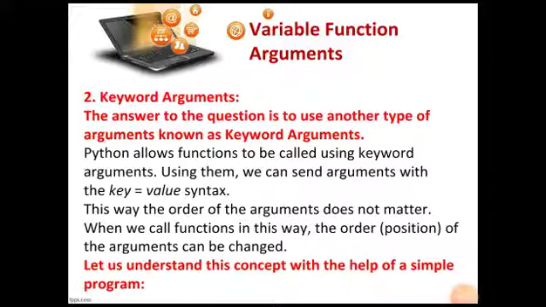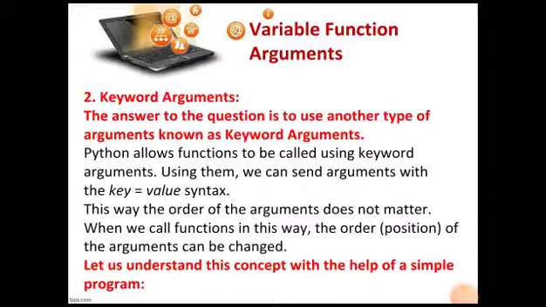So what is the advantage? This way the order of the arguments does not matter. If in the function definition we have specified name as the first parameter and msg as the second parameter, and we want to change the order, passing the msg value first and the name second, how can we do that? We can do that by using keyword arguments. By using keyword arguments we will be able to pass the msg value as the first argument and the name value as the second argument.